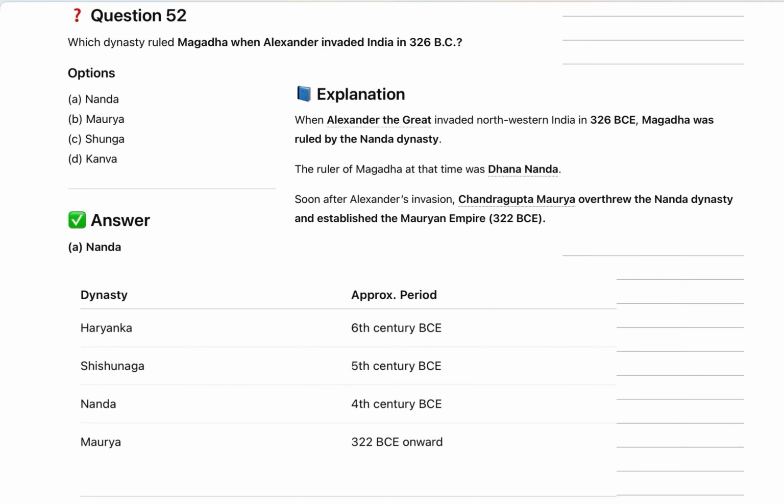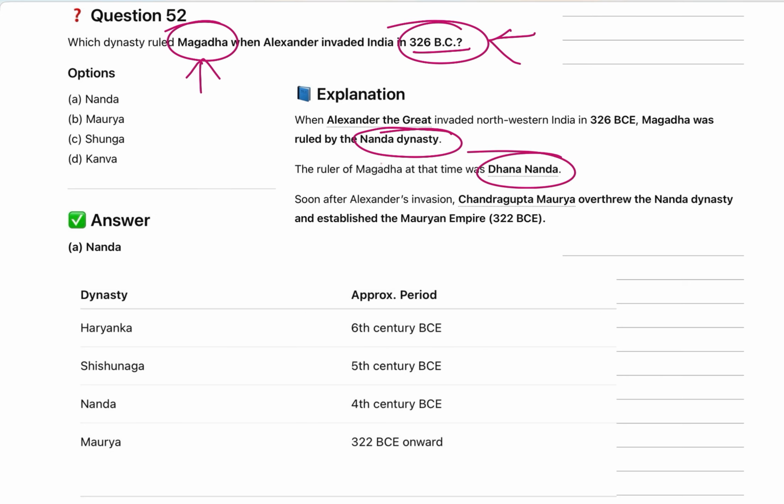The next question says, which dynasty ruled Magadha when Alexander invaded India? Alexander invaded India during 326 BCE, and during that period, who was ruling Magadha? It was the Nanda dynasty. It was Dhanananda who was ruling Magadha at that time during the attack of Alexander. However, Alexander didn't attack Magadha, he returned.